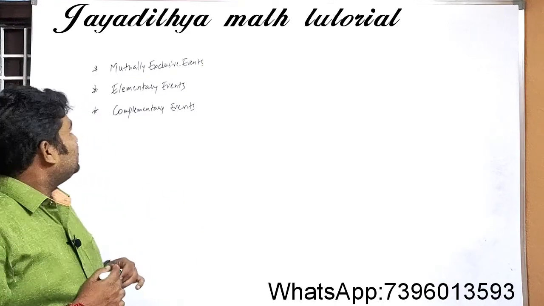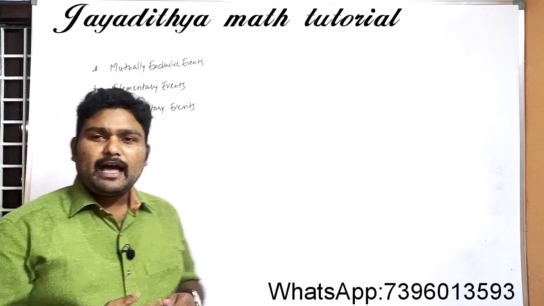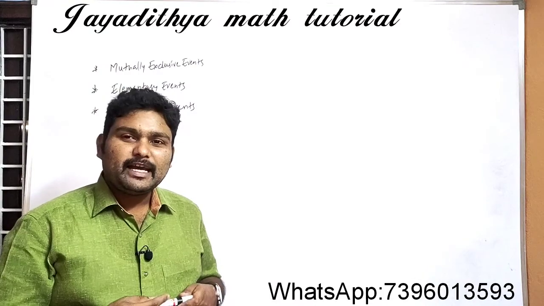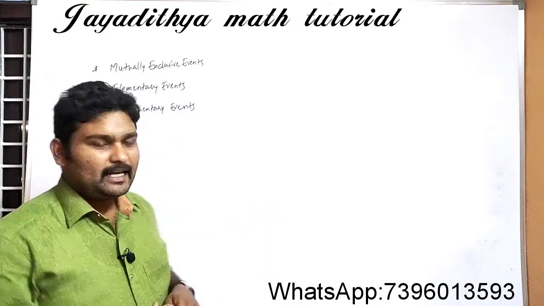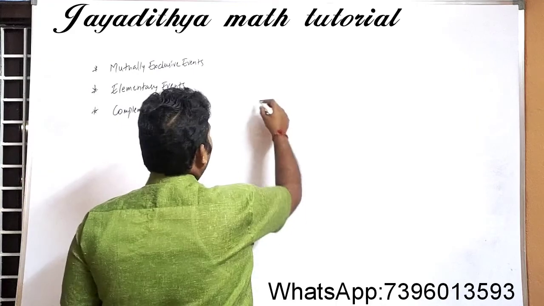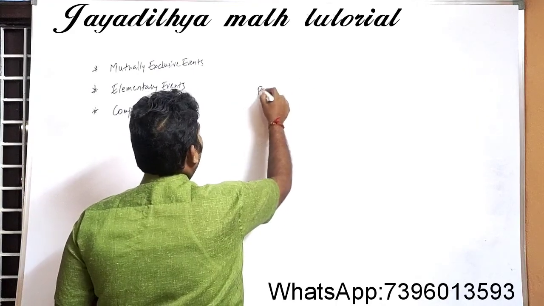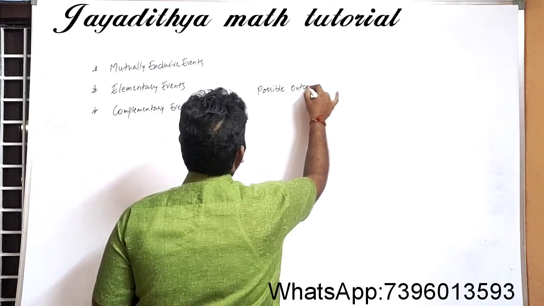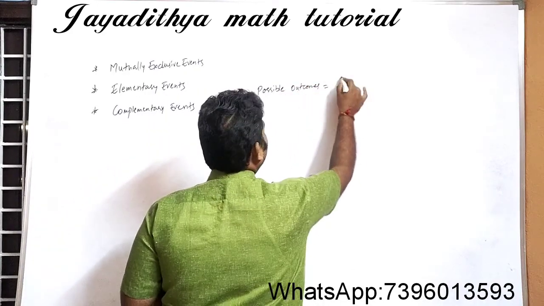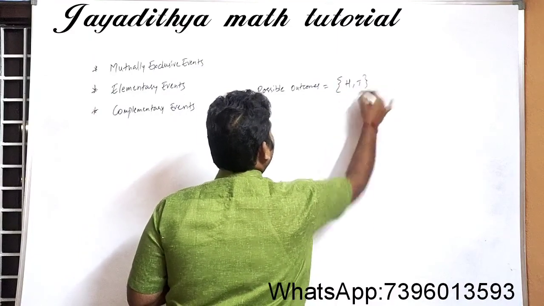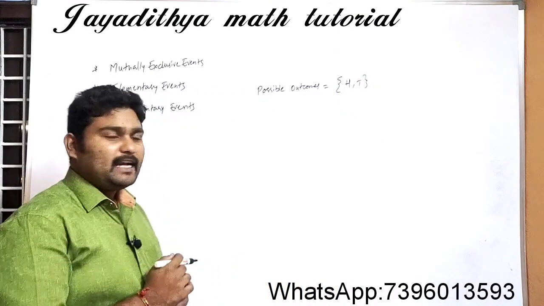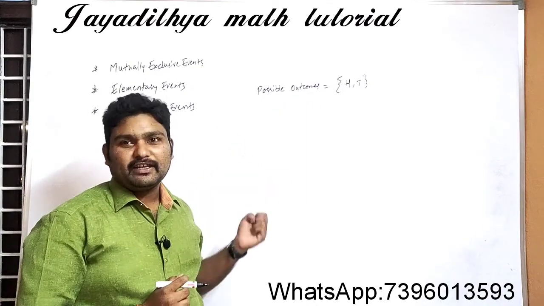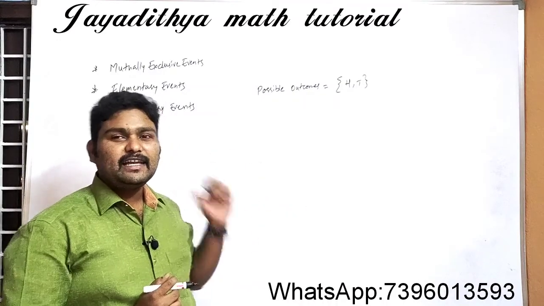For example, already we know that when a coin is tossed, the possible outcomes we get are head and tail, right? So when we toss a coin, the possible outcomes are nothing but head and tail. In this, getting a head is an event, getting a tail is an event.